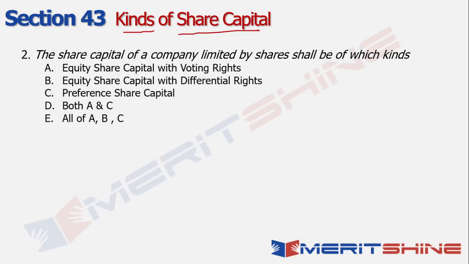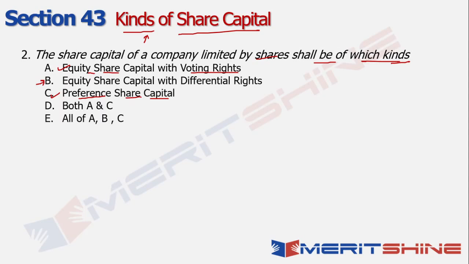Here we go. So this also deals with the kinds of share capital, and the question is specifically, the share capital of a company limited by shares shall be of which kinds? So what are the kinds of share capital that we are talking about, right? A is obviously a choice which is known to us. It talks about equity share capital with voting rights, definitely there, right? Then we talk about option C, which is also very clearly known to us, that is your preference share capital. So the confusion will be in option B, wherein your equity share capital with differential rights is being talked about.